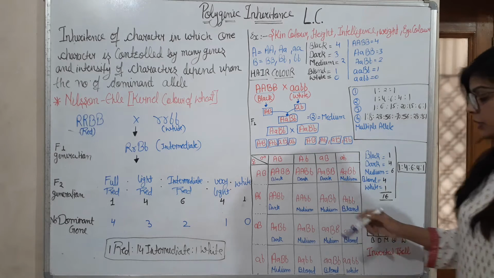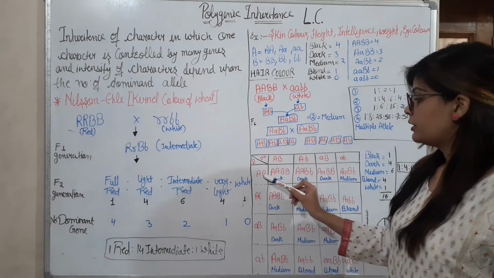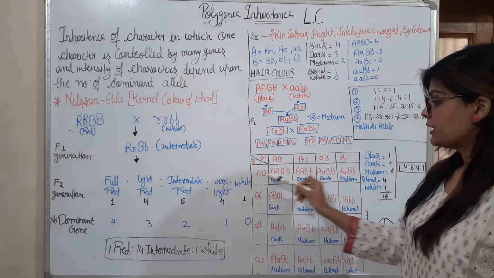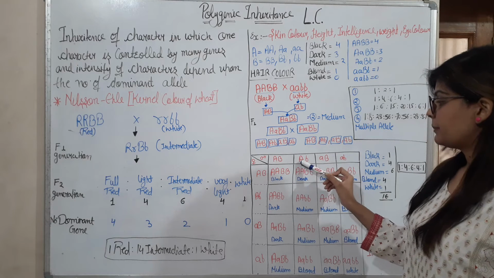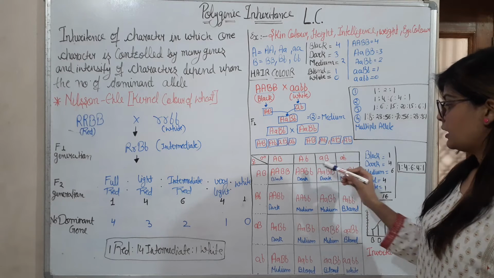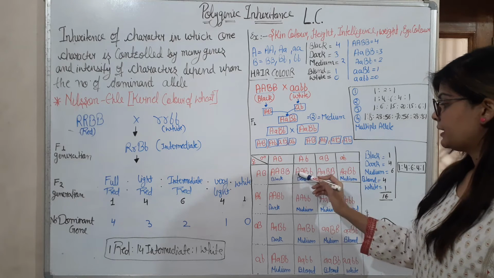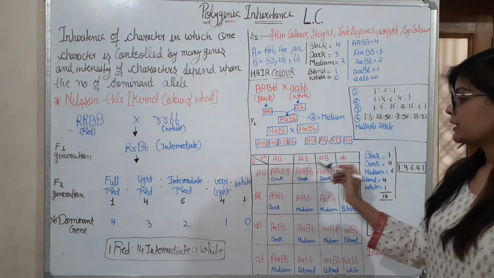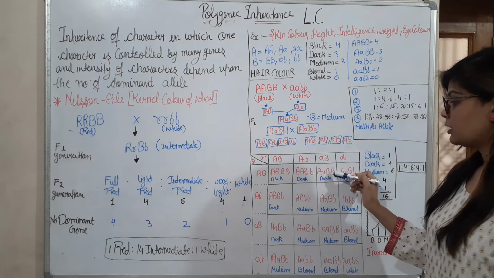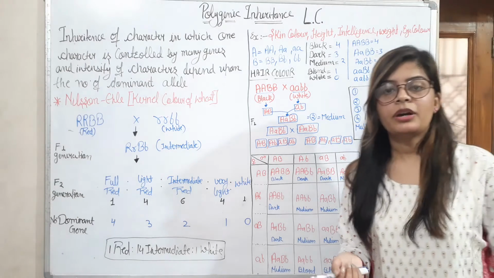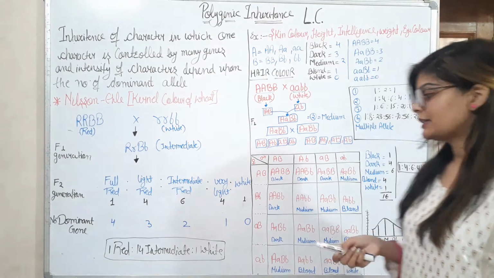We are doing the cross here, capital A, capital B, capital A, capital B, capital A, capital B, capital A, small b, capital A, capital B and small b, and here capital A, small a, capital B, small b. Likewise we are doing this cross as you have done so many times in your lower classes also.